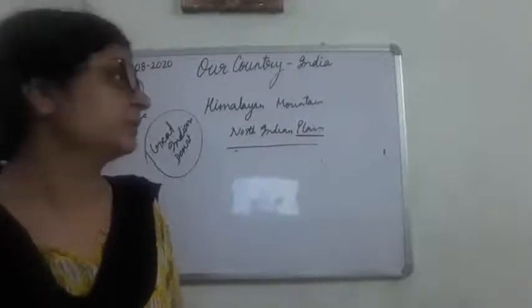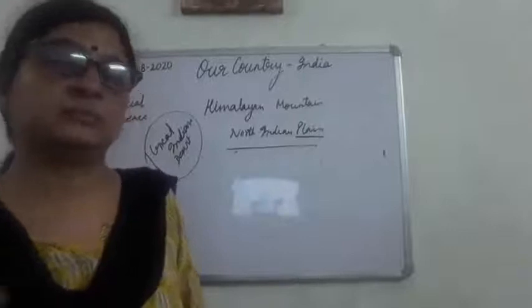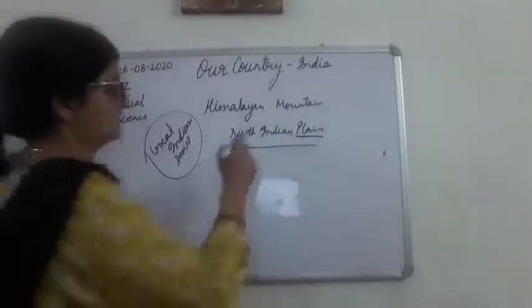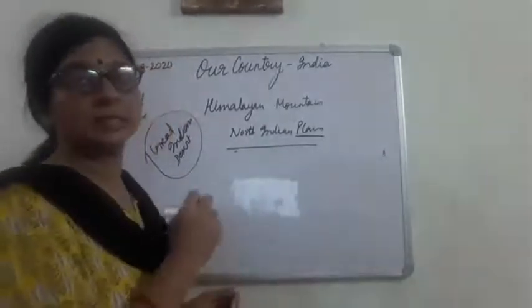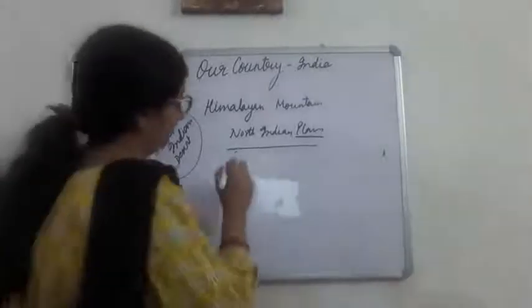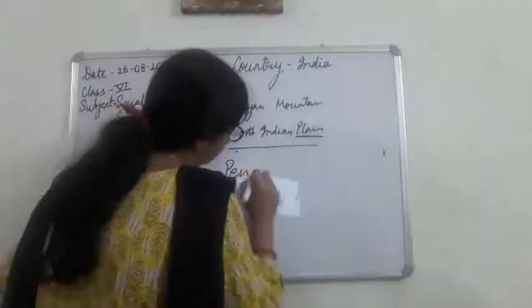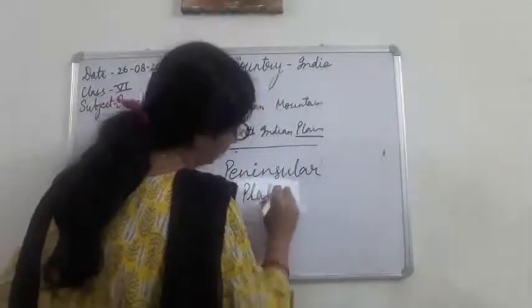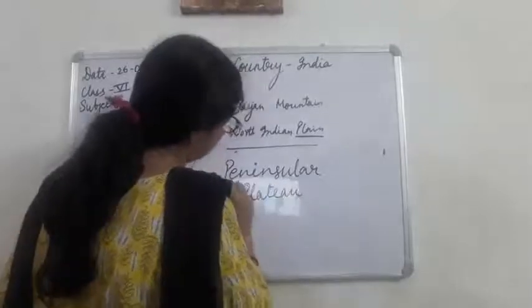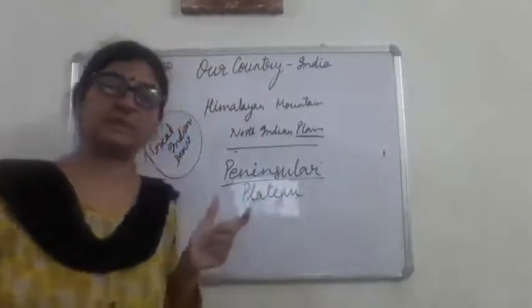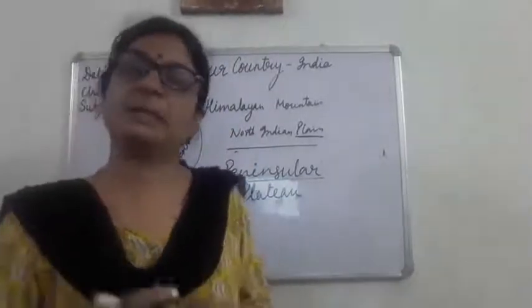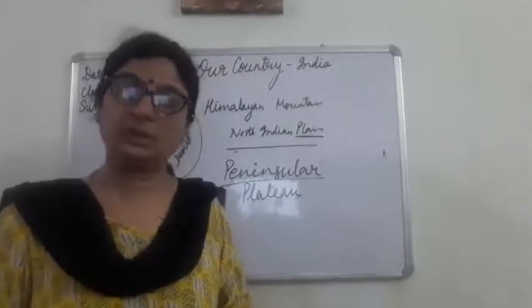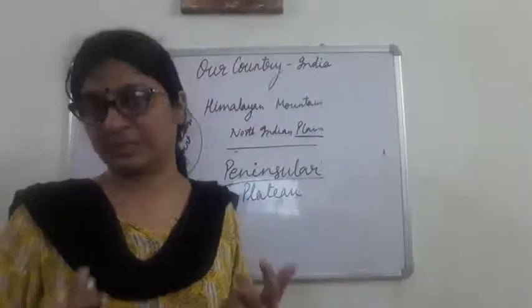And now we see that on the south side of this northern plain lies the peninsular plateau. In this regard, you must know the meaning of peninsular. Peninsular, the main word is peninsula. Peninsular is formed from peninsula. Okay, so what is a peninsula?